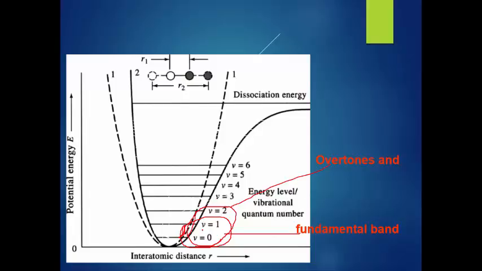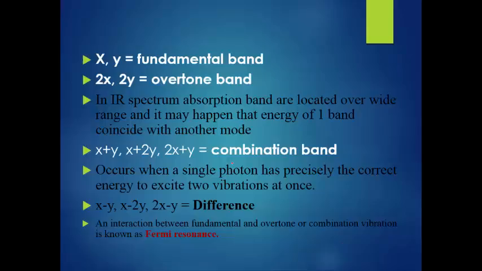This is about overtone. Now this is the mathematical representation. If the fundamental band is X, then the overtone is an integer multiple of X, the fundamental band. The IR spectrum has absorption bands located over a wide range. It may happen that the energy of one band coincides with another mode. That is the overtone.